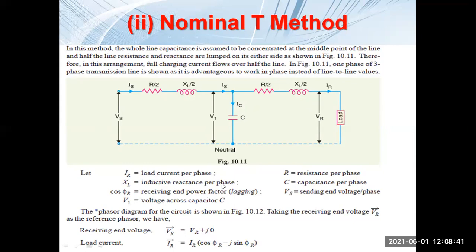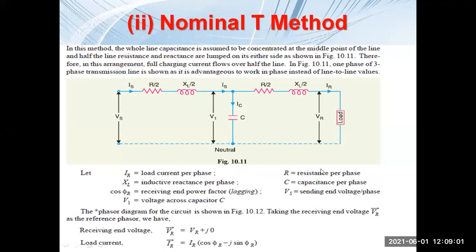Now let IR be the load current per phase, XL the inductive reactance per phase, cos phi R the receiving end power factor, V1 the voltage across the capacitor, and R the resistance per phase. So this is R by 2 and R by 2, but the total R is the resistance per phase. C is the capacitance per phase, and Vs is the sending end voltage. Now we'll do the analysis.